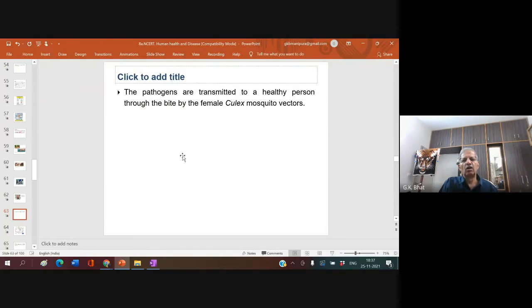Remember, there is one more type of mosquito. Who will tell me? Anopheles is one. Culex is one. What is the third one? Anyone? You have one more mosquito, and that is responsible for chikungunya, dengue fever, yellow fever, like that. What is that mosquito? You don't know.